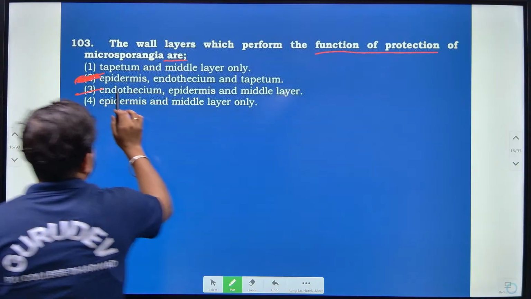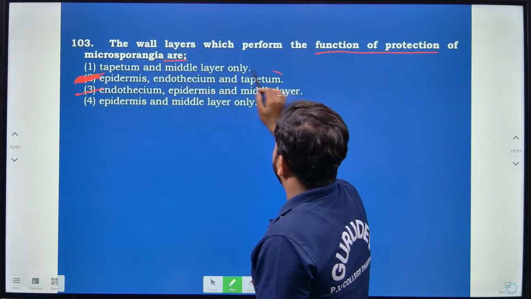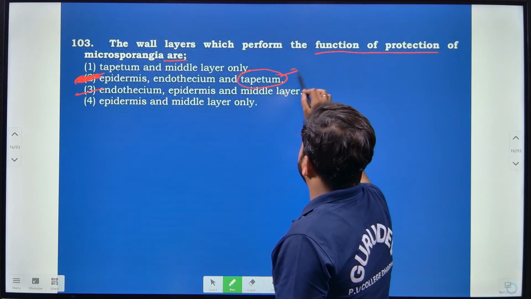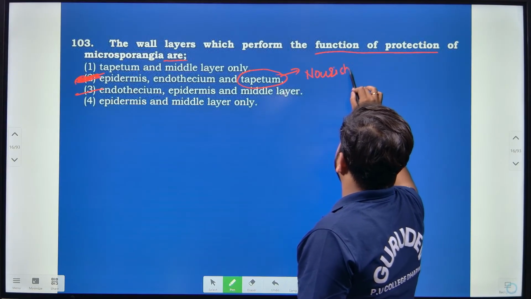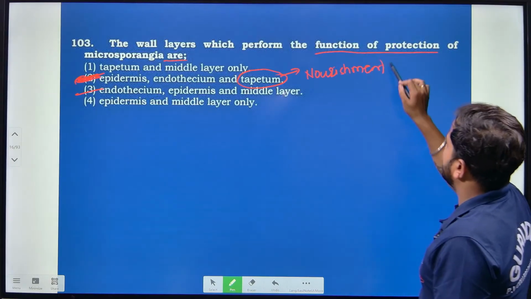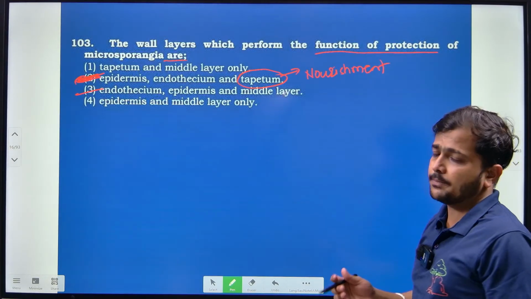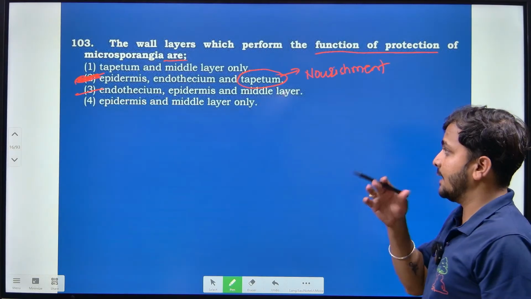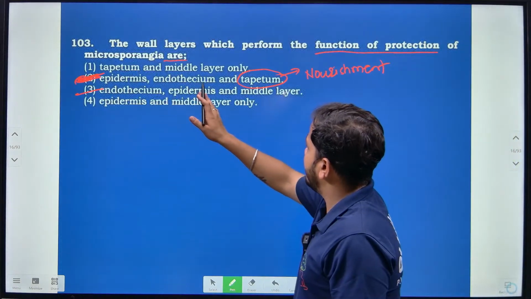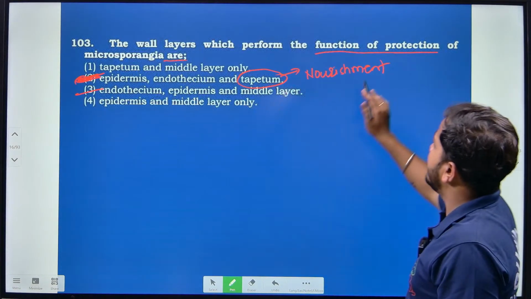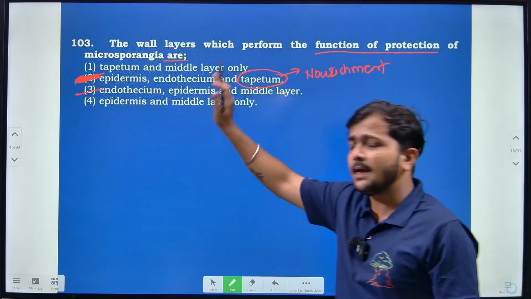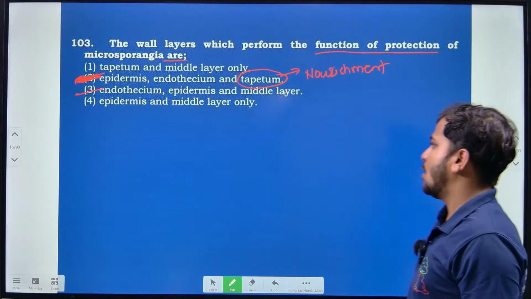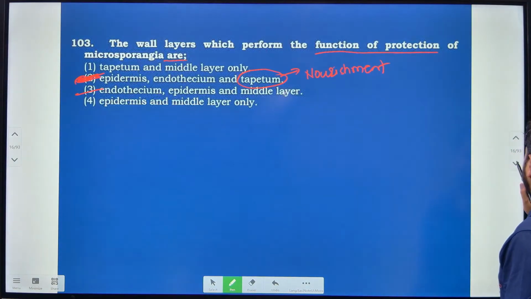Mainly here, the tapetum provides nourishment to the sporogenous tissue so that it can develop into the pollen grain, right? So the endothecium, epidermis and middle layer give protection to the microsporangia. So option 3 is correct here, right?